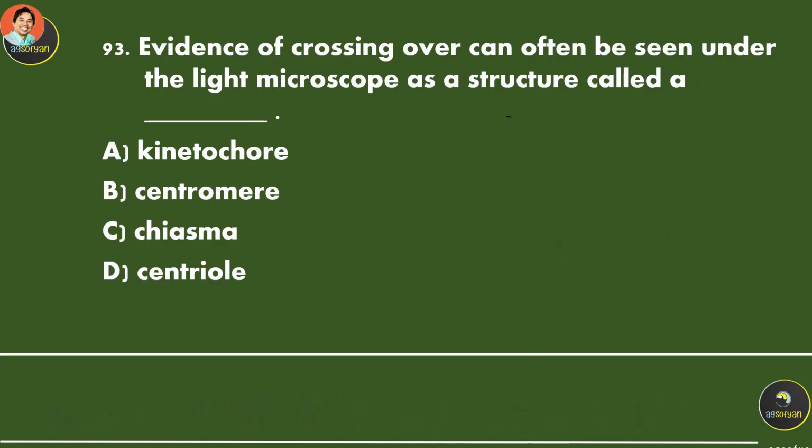Evidence of crossing over can often be seen under the light microscope as a structure we already mentioned. The structure of crossing over is called the chiasma.